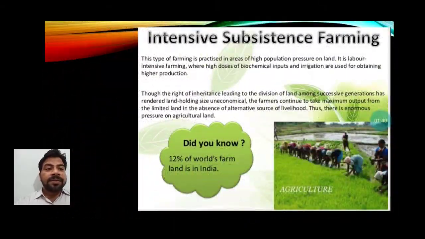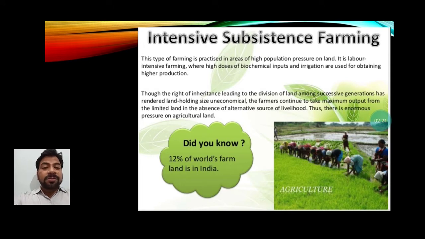As you can see here, intensive subsistence farming is practiced in areas of high population pressure on land. Take an example, students: if the density of population of an area is very high, small patches of land which are untouched, or which have fertile soil, can be utilized by the people using modern methods, by involving lots of people, by using insecticides, pesticides, weedicides, all types of modern methods.